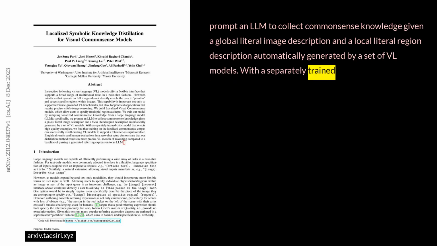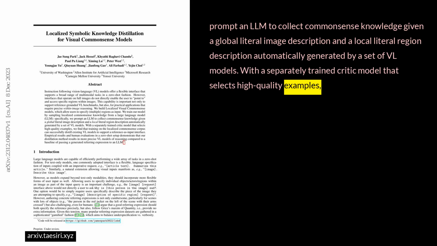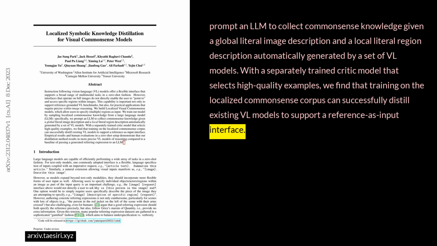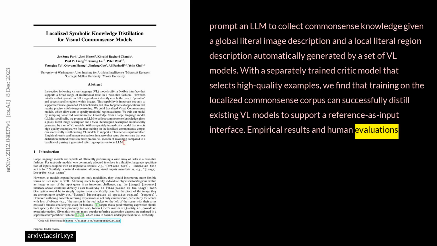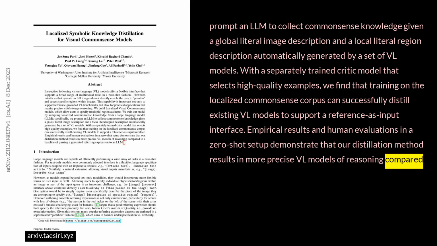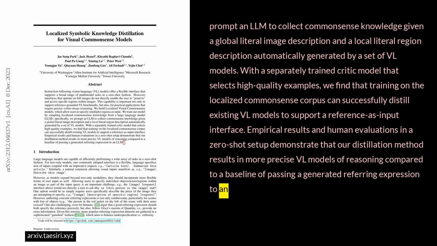With a separately trained critic model that selects high-quality examples, we find that training on the localized Commonsense corpus can successfully distill existing VL models to support a reference as input interface. Empirical results and human evaluations in a zero-shot setup demonstrate that our distillation method results in more precise VL models of reasoning compared to a baseline of passing a generated referring expression to an LLM.